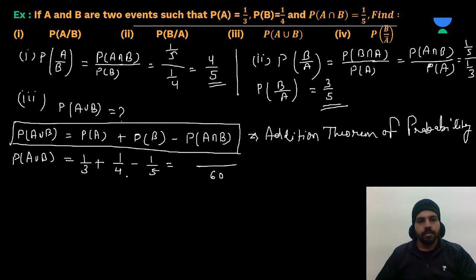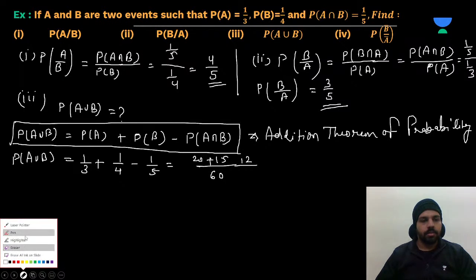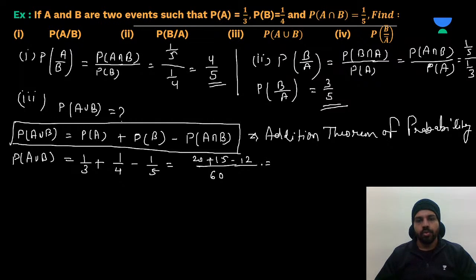Okay. And over here, you can consider 3 twenties, plus this 15 times, this 12 times. Right? There's a minus sign, we have to keep it negative. So 20 plus 15 is 35, minus 12, divided by 60. 35 minus 12 is 23 upon 60. This will be your answer. Understand?